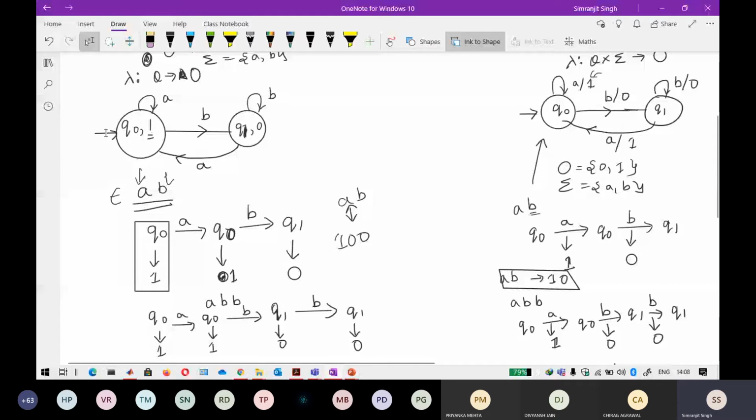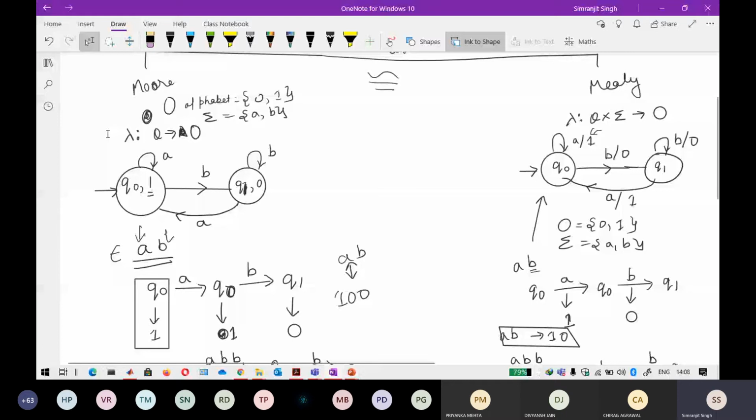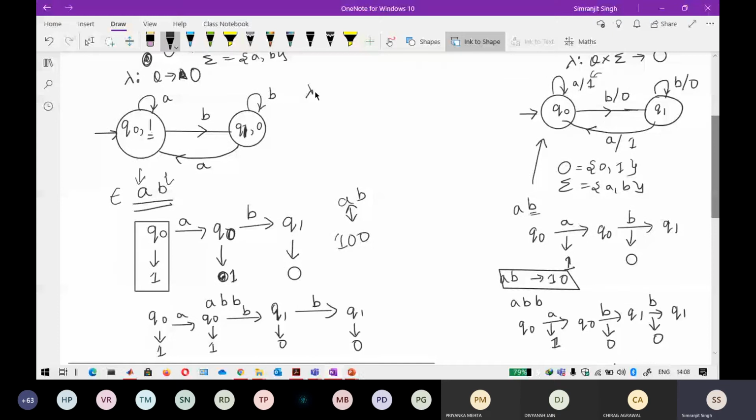Now going back to the output function, that is your lambda here. If you clearly see this, it is just saying that lambda depends only upon the set of states. The output depends only upon the set of states. If you reach a state, the output is produced.